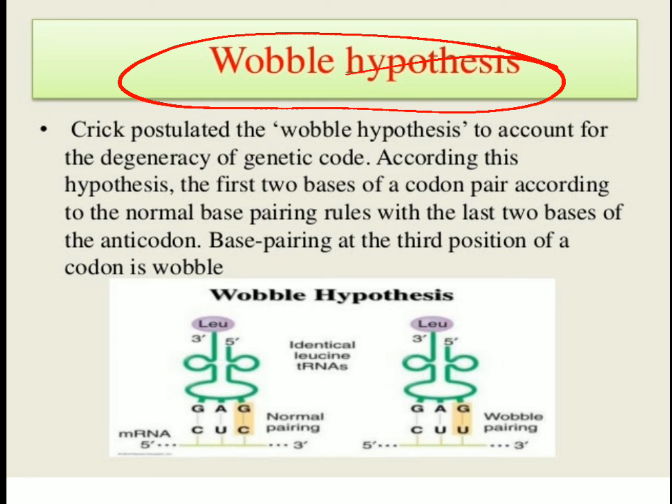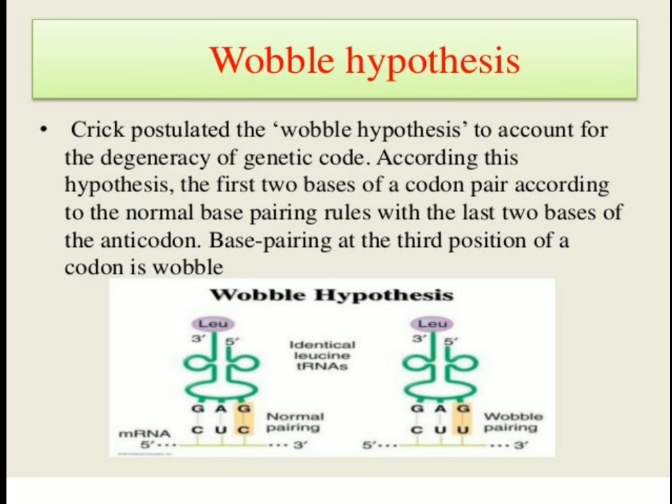Both stand for phenylalanine. This recognizing of two codons by a particular anticodon is called the wobble hypothesis.